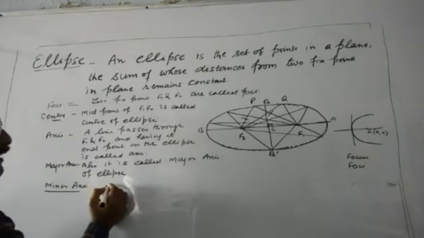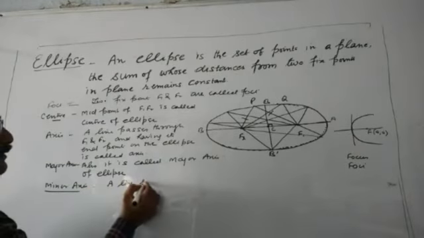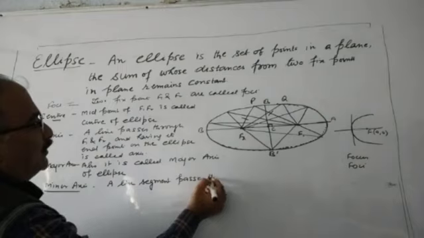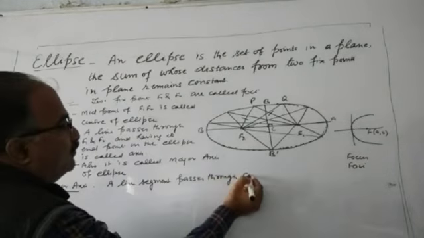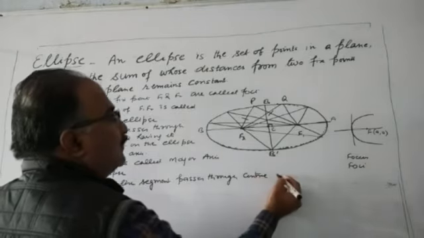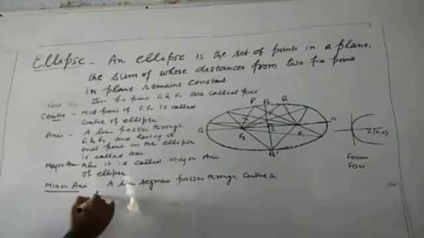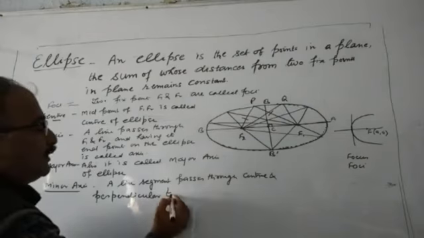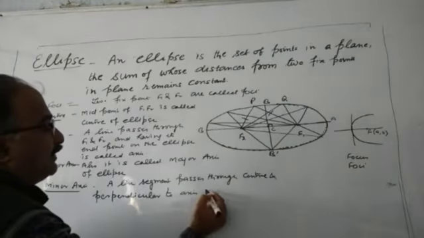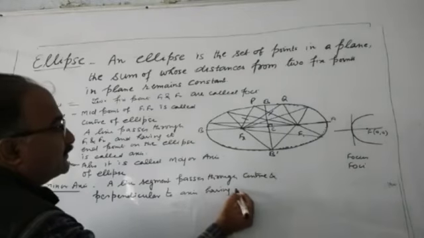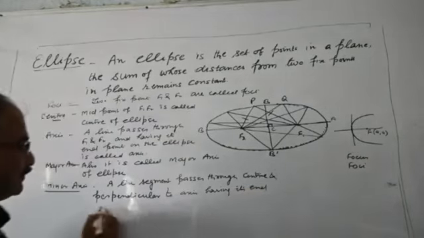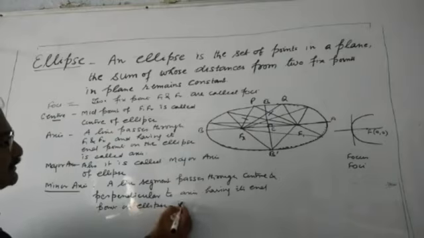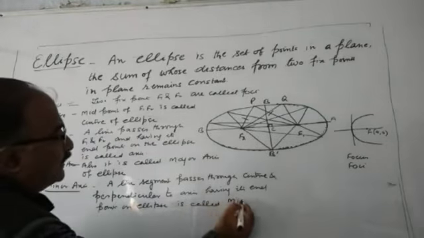Minor axis: a line segment passes through center and perpendicular to axis, having its endpoints on ellipse, is called minor axis.